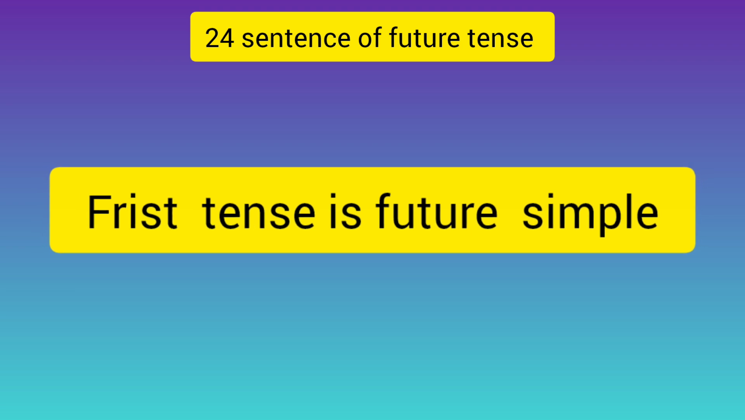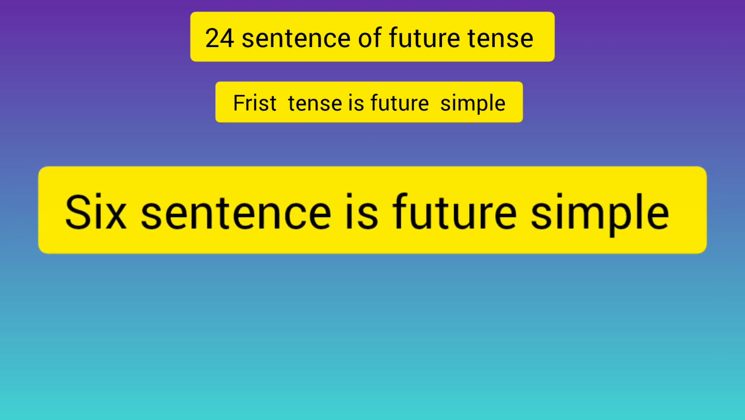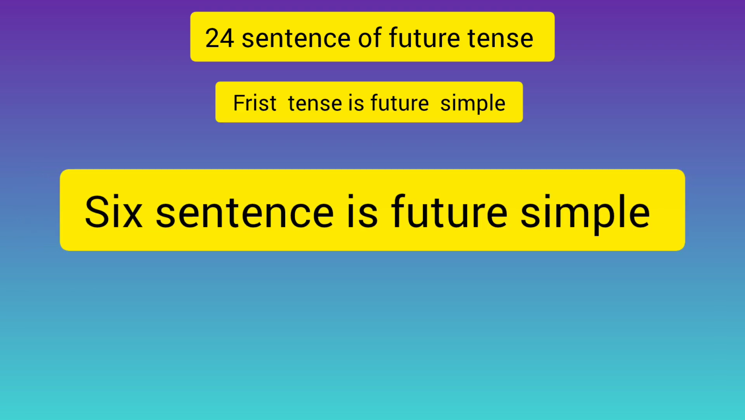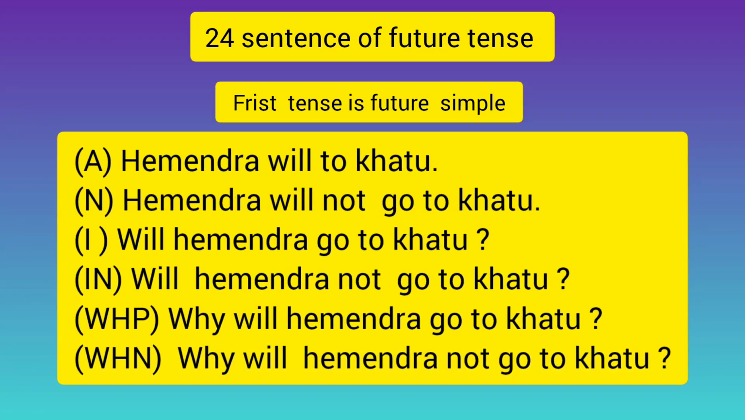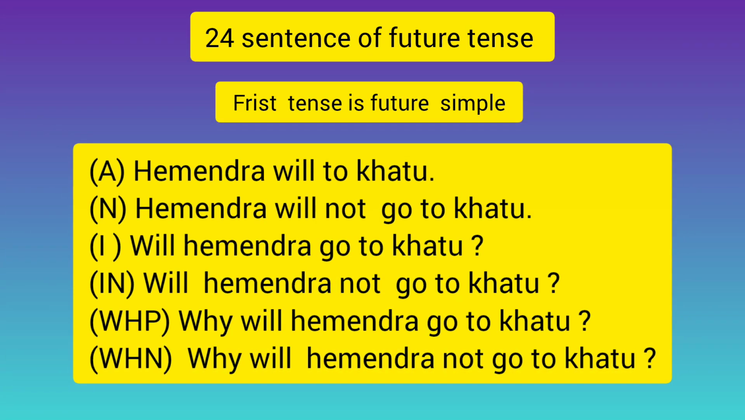First tense is future simple tense. 6 sentences of future simple tense. First sentence is affirmative sentence. Hemender will go to Khatu. Second sentence is negative sentence. Hemender will not go to Khatu. Third sentence is interrogative sentence. Will Hemender go to Khatu?